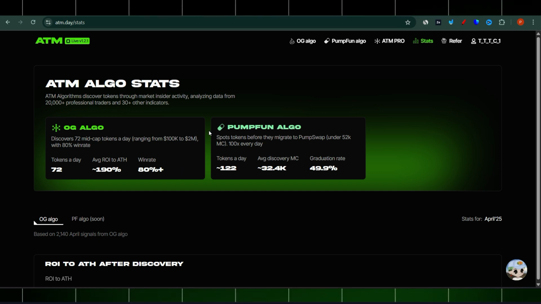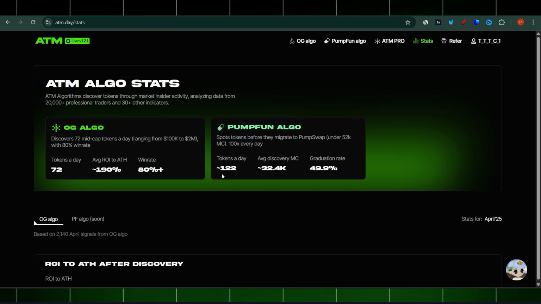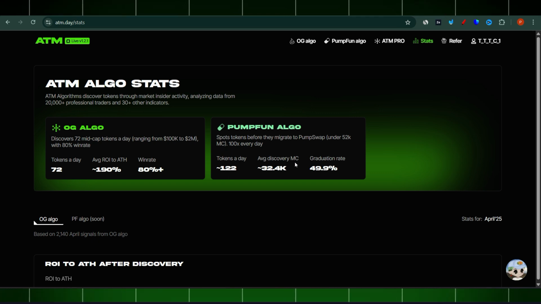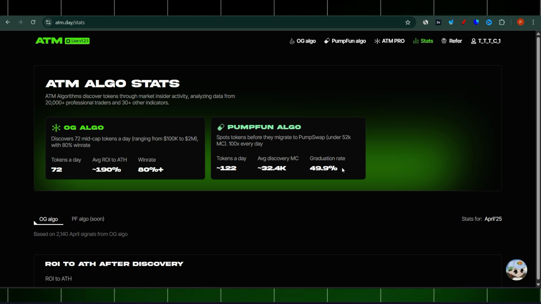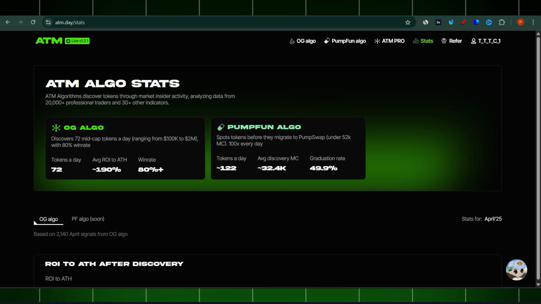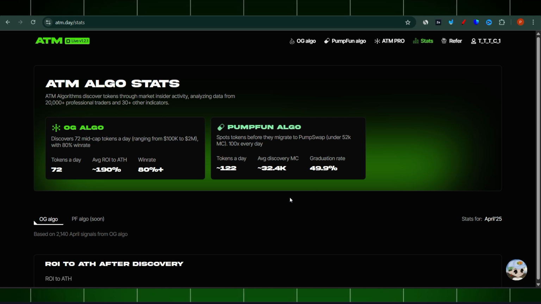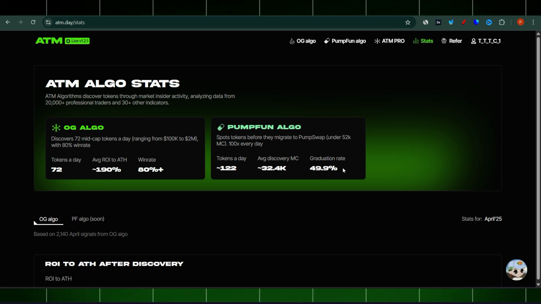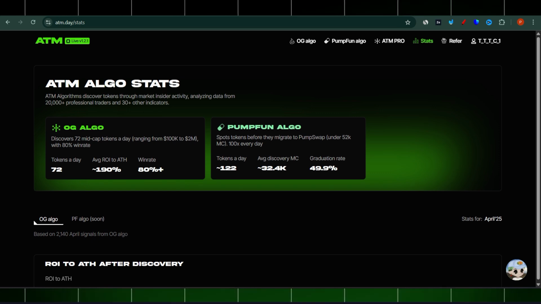And here on the Pump Fun algo, it spots tokens before they migrate to Pump Swap, under 52k market cap, 100x every day. There you go. Tokens a day around 122, average discovery market cap 32.4k, and graduation rate 49.9%. As we all know, they need to hit around 52,000 to graduate on Pump Fun. But here they managed to find something under this amount, and nearly 50% of those coins will graduate. I think this type of information is golden, so if you know how to use it, absolutely amazing.